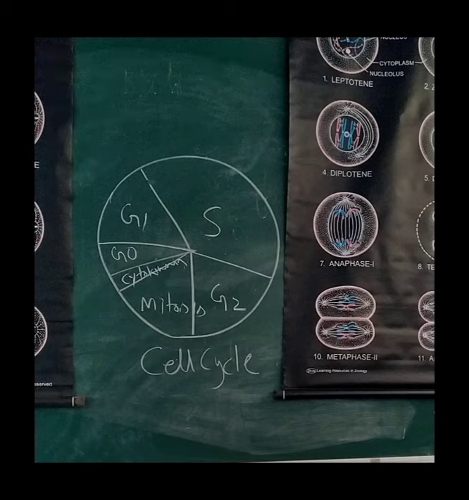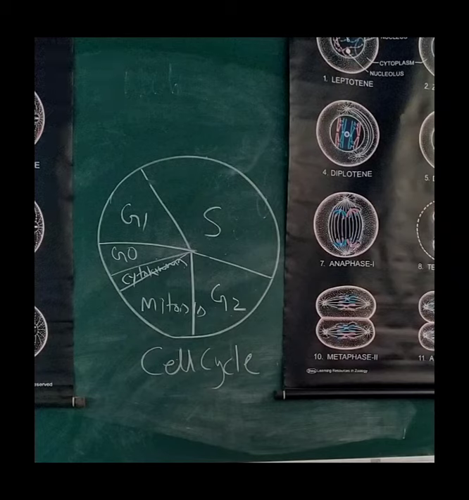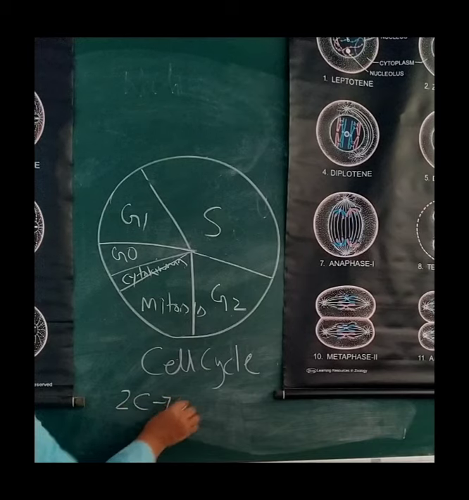Now, what is G1 phase? It corresponds to the duration between the mitosis and initiation of replication of DNA. The cell becomes metabolically very active during this period. It grows continuously and prepares itself for DNA replication. Now, what is the synthesis phase? That is S phase, which is of longer duration. It is known to be the phase in which actual synthesis or replication of DNA takes place. So, if the total amount of DNA is 2C, then it becomes 4C.